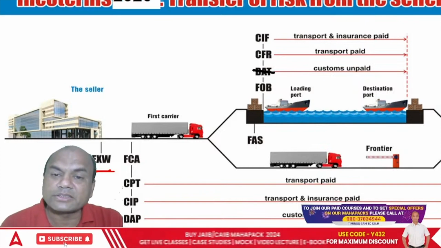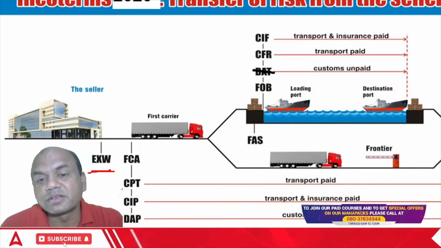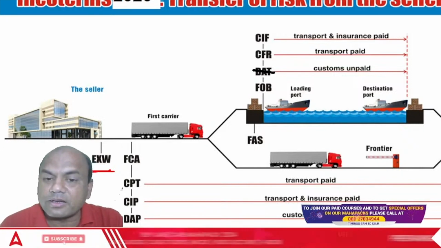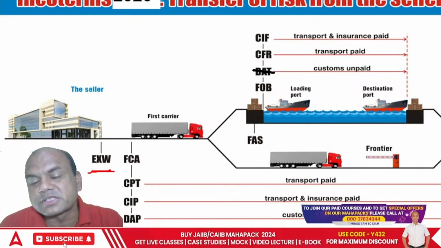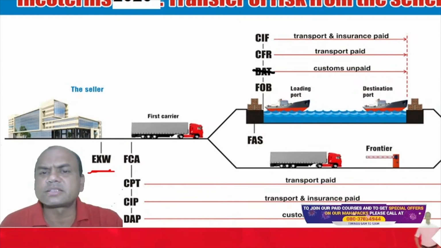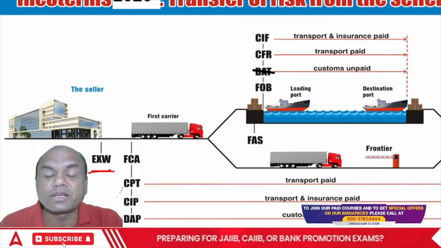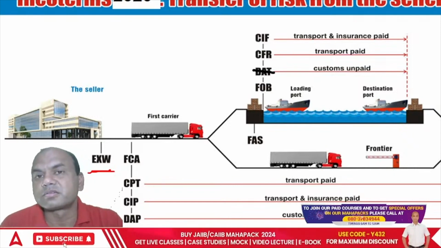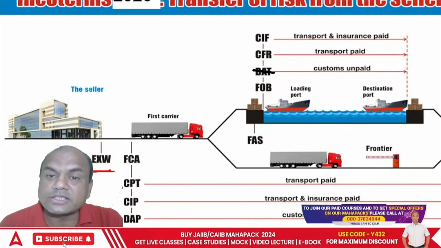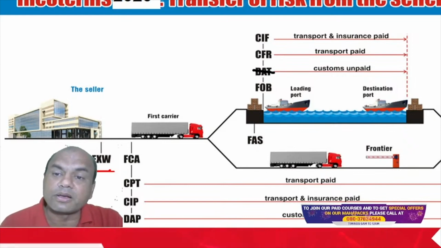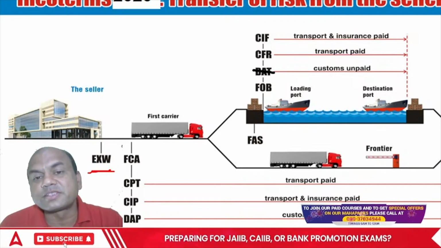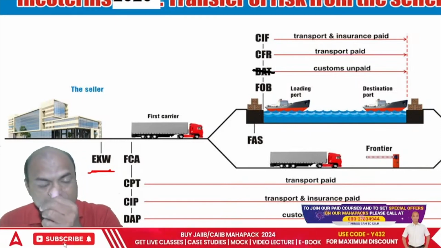Now when this guy buys the ticket, then what happens? See here, his or her responsibility is only up to buying the ticket. If tomorrow something happens to the ship, again the seller says, I am not responsible. My responsibility was putting the goods on the board and buying that ticket. So that is called CFR. The next one after that comes CIF, cost, insurance and freight.